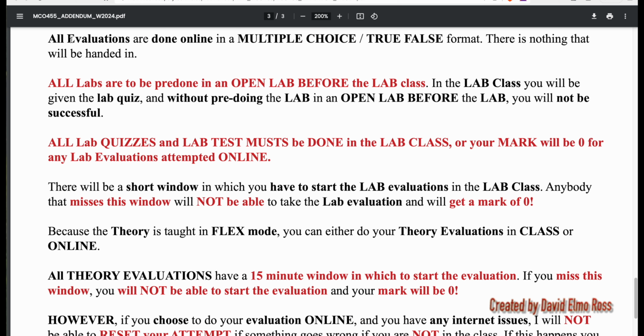For this course, all evaluations are done online, and these will be done in a multiple choice, true-false format. For the entire semester, there's nothing to be handed in. Now, this type of evaluation is true for both the theory and for the lab.